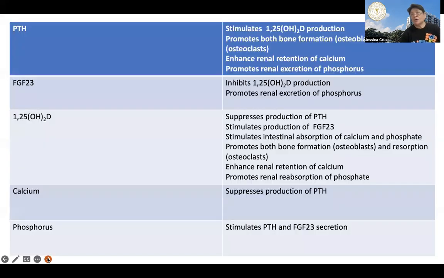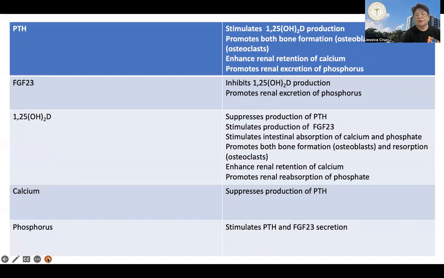This is the table that will summarize the effects of these three hormones on calcium and phosphorus, on bone resorption or bone formation. Additionally, calcium and phosphorus will also provide some feedback regulation.